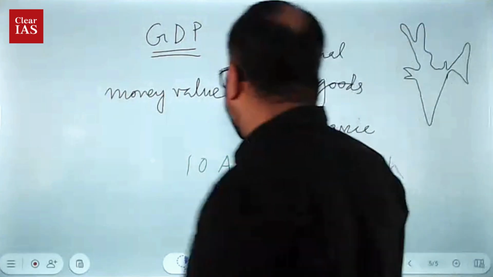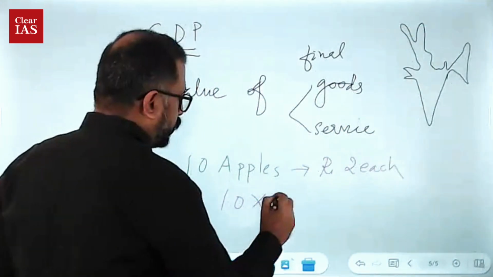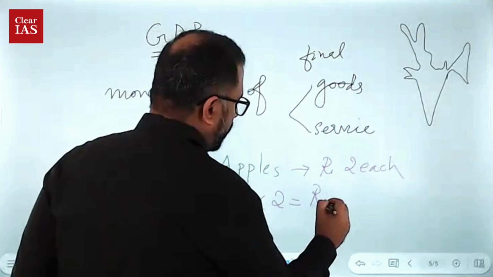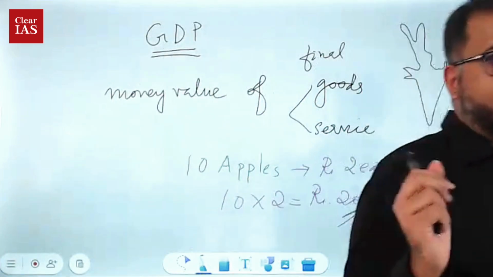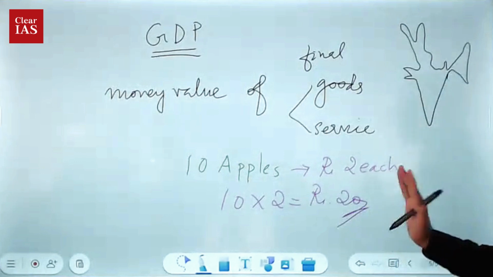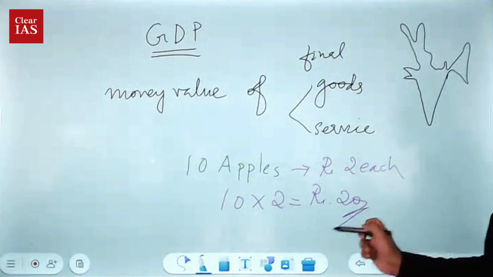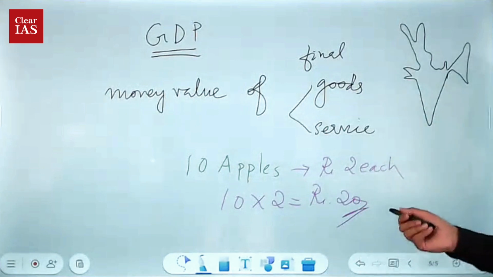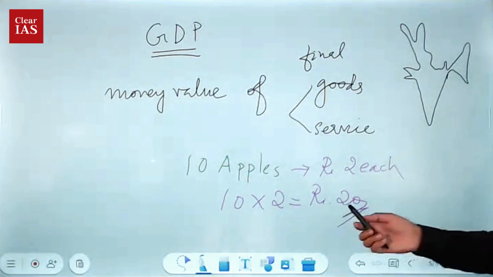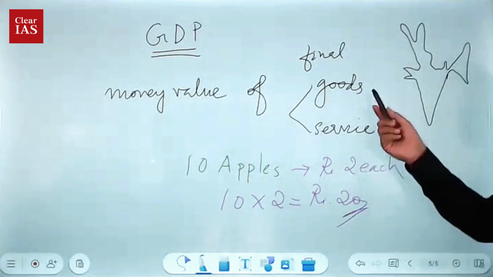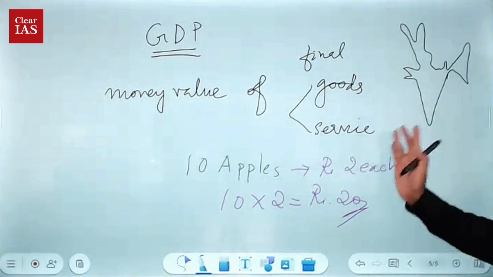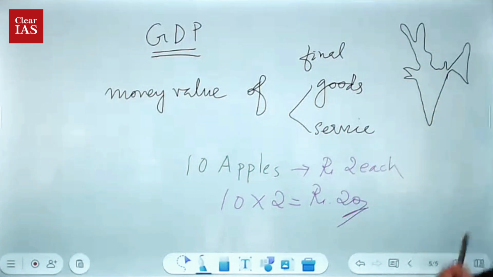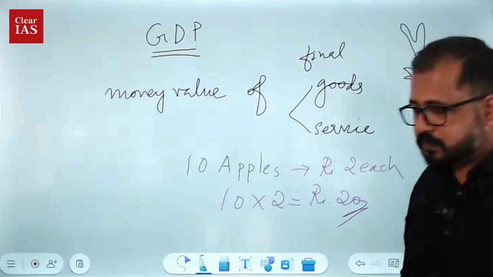20, right? Yeah, perfect. 10 into 2, that is rupees 20. So that is the GDP of the country in this example. It's very simple. So I have expressed GDP in money value, right? I have expressed it in rupees. So GDP is the money value of the final goods and services produced in a country. It not only includes goods, but it also includes services. So that is GDP. Okay.